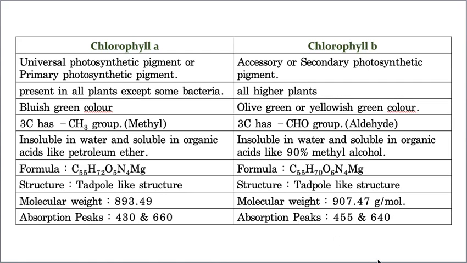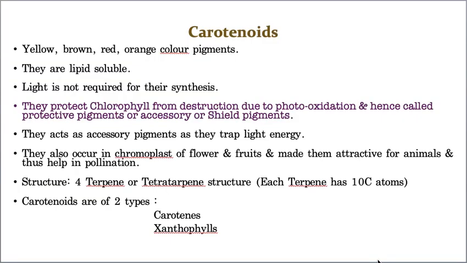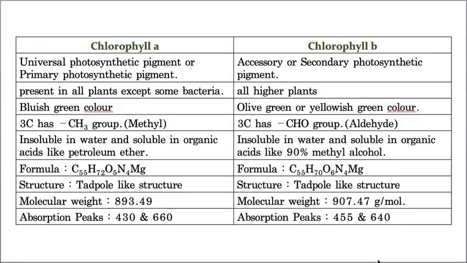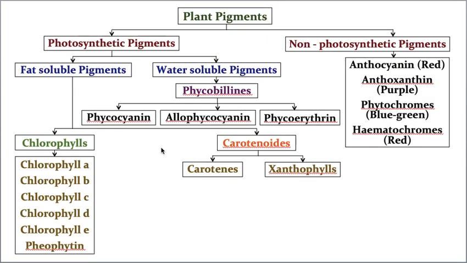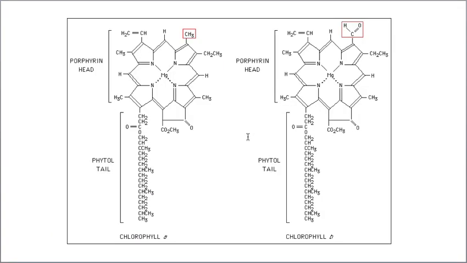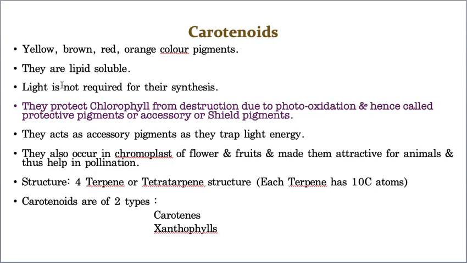Okay, now let us take one more, that means carotenoids. The next photosynthetic pigment is carotenoids. They are multicolored, present in different colors: yellow, green, I'm sorry, brown, red, orange, like that various colors, that means multicolored pigments, okay, and they are also lipid soluble. I told you, you remember, otherwise I'll show you also. Yes, see, both chlorophyll and carotenoids are fat soluble. So that only I'm telling. These carotenoids are lipid soluble, fat soluble, okay?